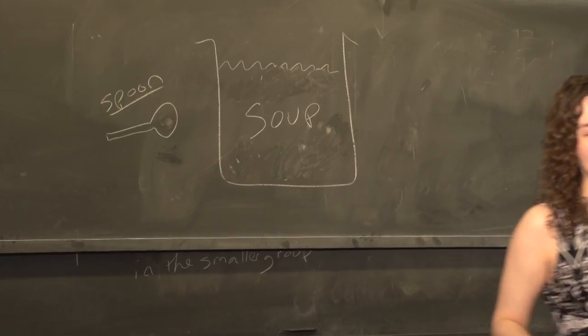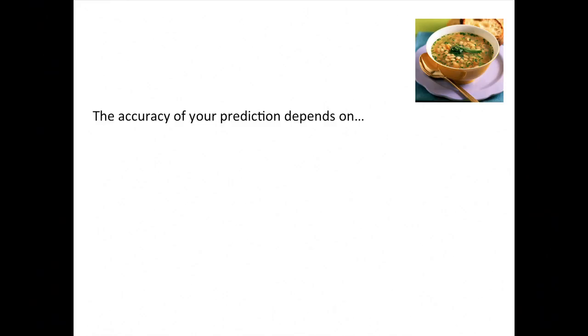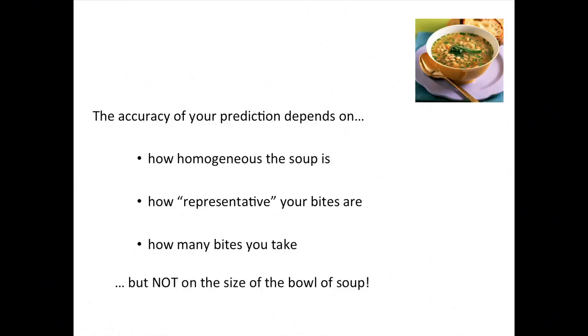Let's write those things down on a slide just so that you have them. So here's a picture of soup that's better than the picture that I drew on the board. You want to predict the true overall flavor of the soup by taking just a limited number of bites. The accuracy of my prediction depends on how homogeneous the soup is. So is it a puree, or does it have these chickpea bean type things that we see in the picture here? How representative are my bites? In other words, is the soup well stirred? Is it well mixed? And how many bites I take. Similarly, how big is the spoon? But it does not depend on the size of the bowl of soup.